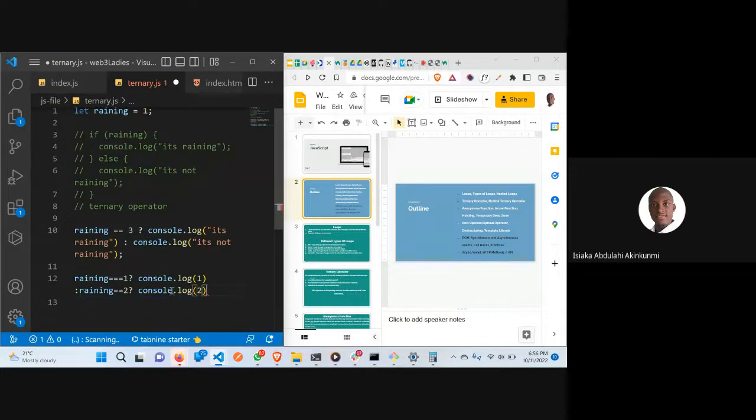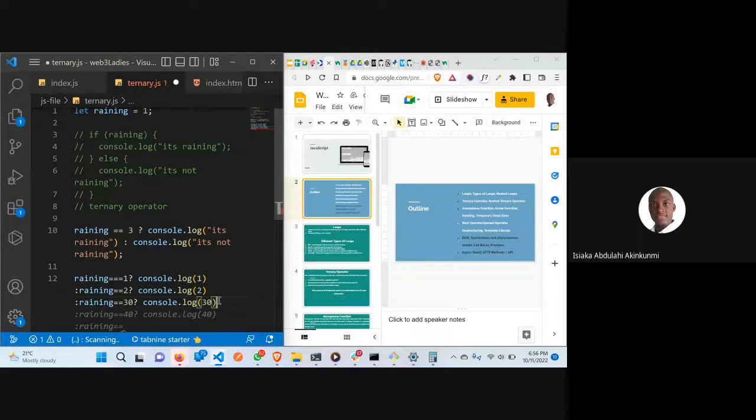You can see now I'm putting another one, right? What I'm saying is that if rain is equal to 1, you should do console.log 1. If rain is equal to 2, you should do console.log 2. Another statement again: if rain equals 30, you should do console.log 30.